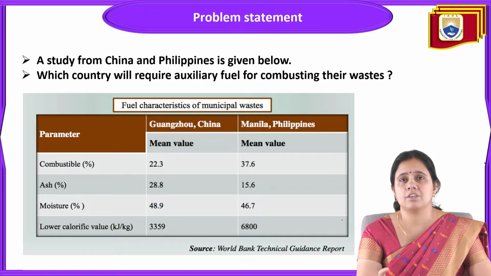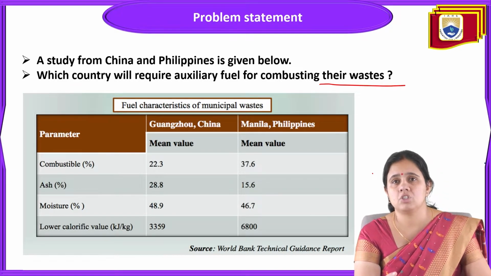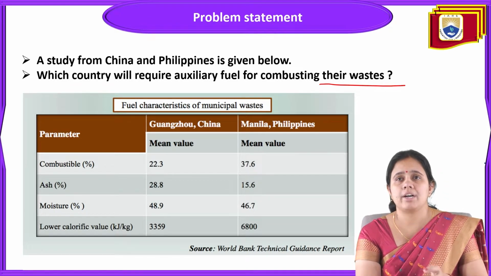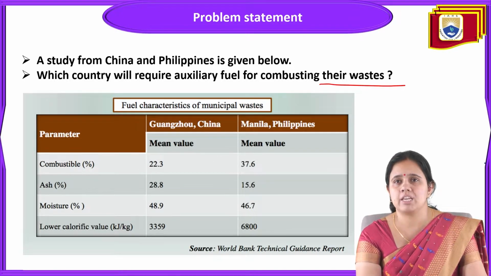So which country will require auxiliary fuel for combusting their waste? For the combustion of their waste, which of these two countries requires auxiliary fuel? Because it depends on the parameters that have been given: combustible percentage, ash percentage, moisture content, and total calorific value. These are the important parameters, and each parameter has some values. The data is from Manila and Ganjur, China, Philippines and China.